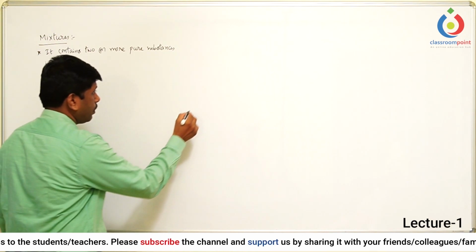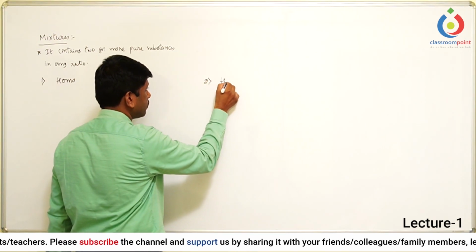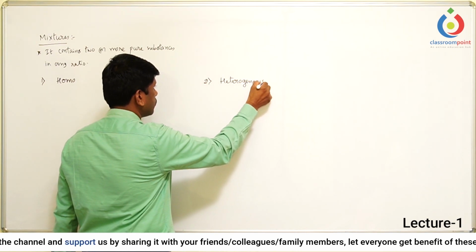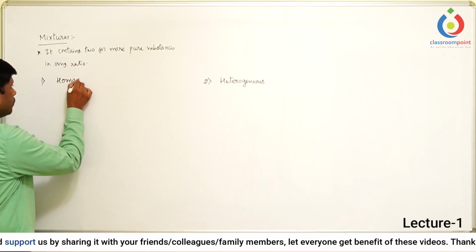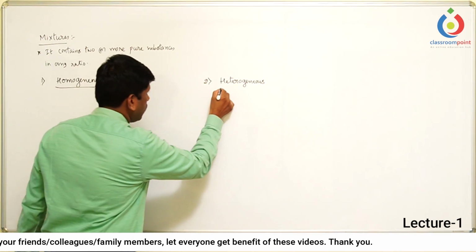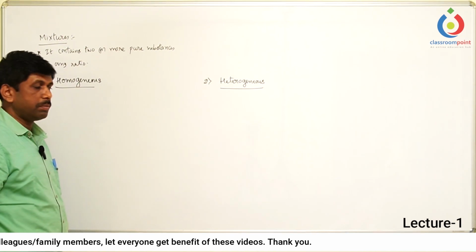Homogeneous, second one is heterogeneous. Then how to define the homogeneous mixture and heterogeneous mixture?